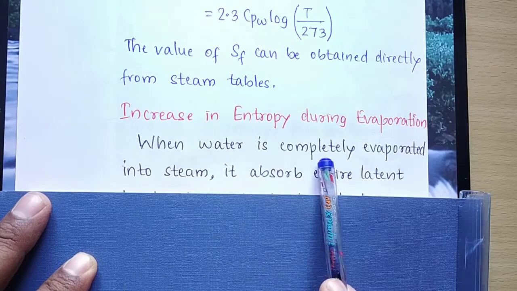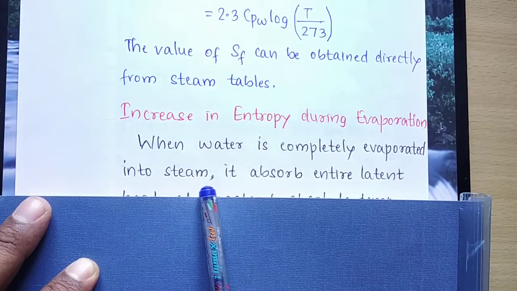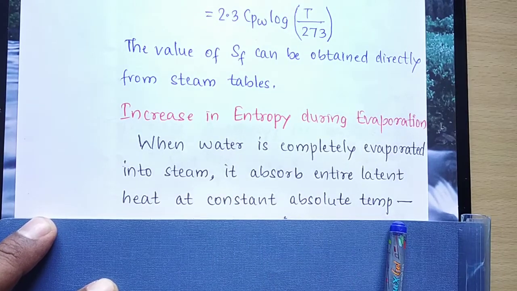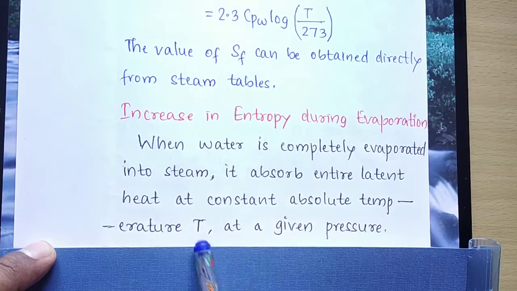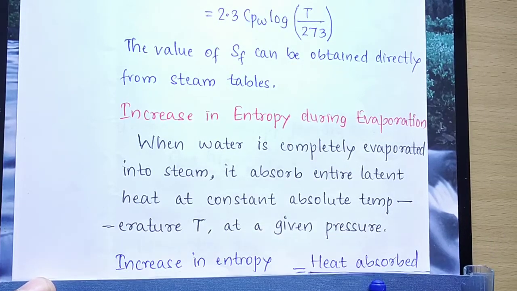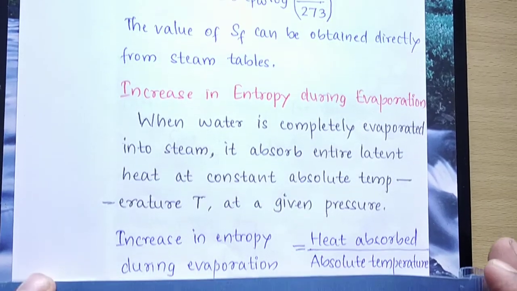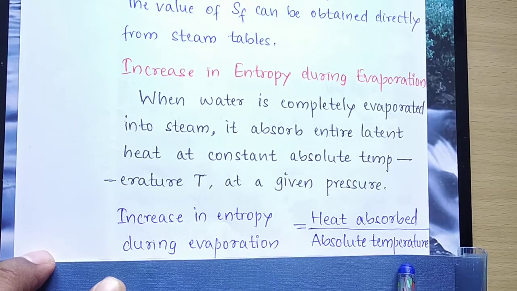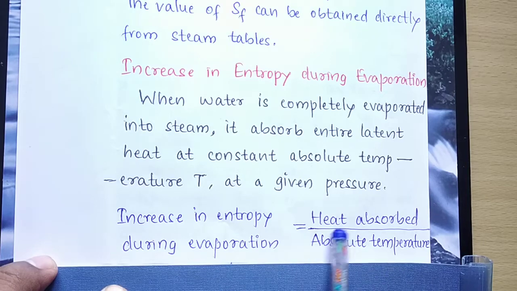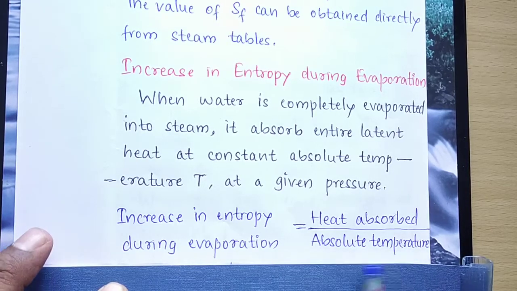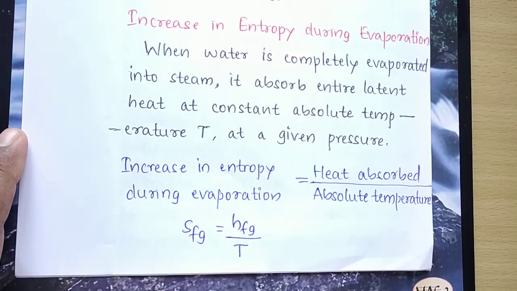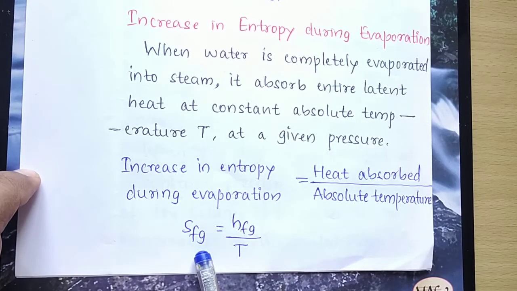When the water is completely evaporated into steam, it absorbs the entire latent heat at constant absolute temperature. So at this temperature it is going to absorb the heat, and at constant pressure. So the increase in entropy during evaporation is given by heat absorbed divided by absolute temperature. I repeat, heat absorbed divided by absolute temperature gives what is known as the increase in entropy during evaporation. So that is SFG is equal to HFG divided by T.